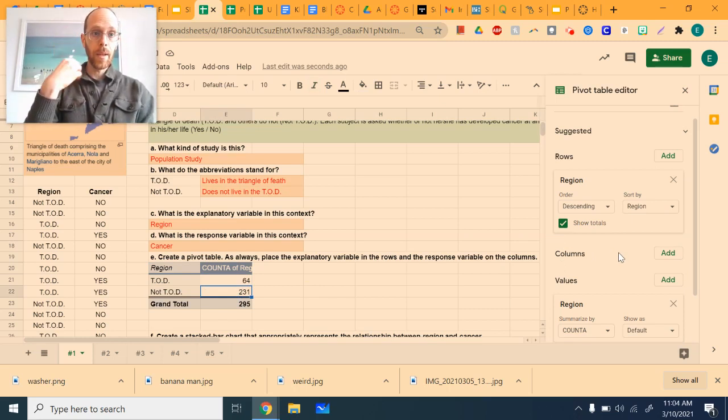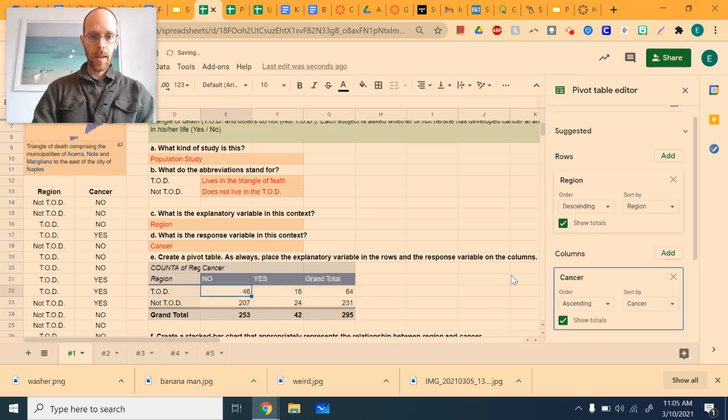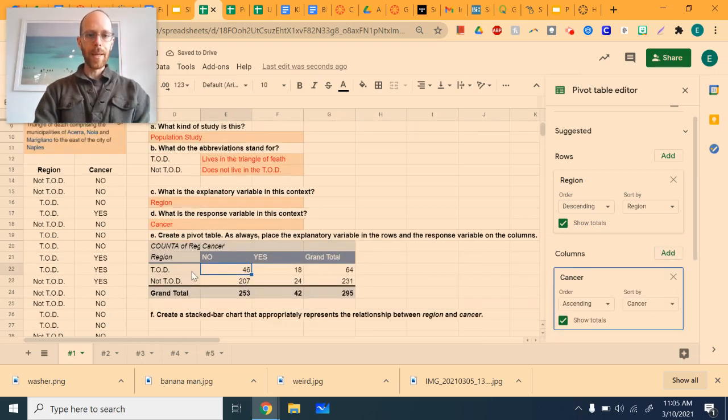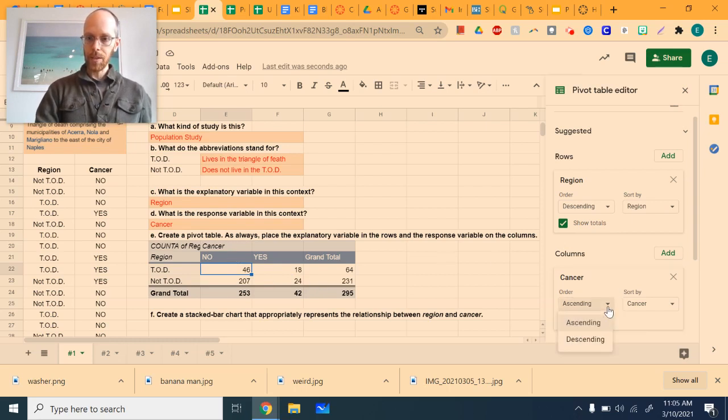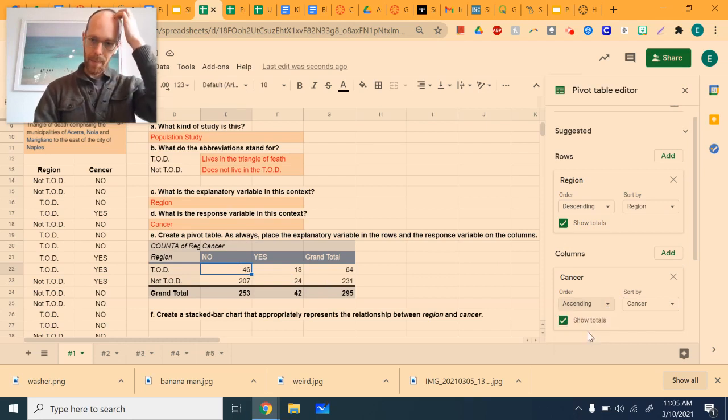Step 3, in your columns, you need to have cancer. So we're going to go to columns, choose cancer, and you'll see that the table becomes a two-way table. Now, my personal preference, if it's a yes-no question, like we have for whether or not you've had cancer, I like yes to go first, and the way that we can make that happen is just by changing this to descending.